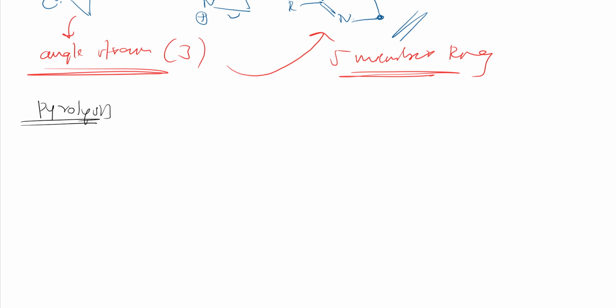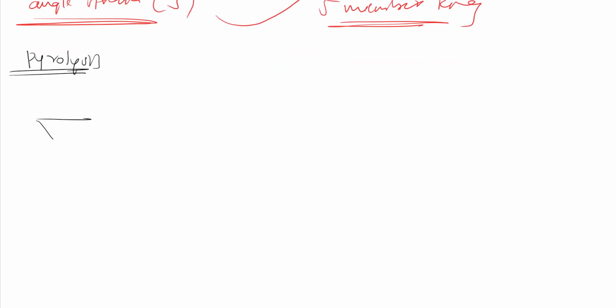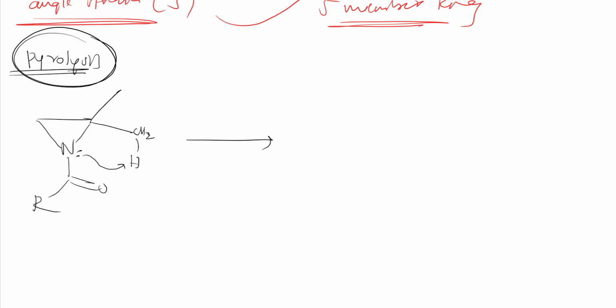So what is this pyrolysis? See, aziridine I will take to this COR, N substituted, right? So here let me take methyl, here also methyl, instead of writing CH3 I will write CH2 and H. Since this hydrogen is near to the oxygen lone pair, some rearrangement happens. It happens only in pyrolysis, meaning highly heating conditions around 120 to 160 degrees Celsius.